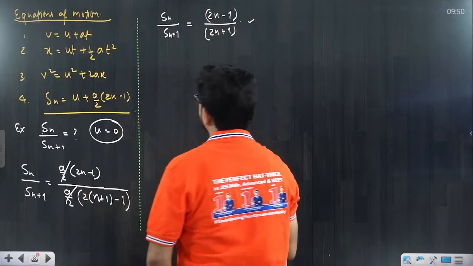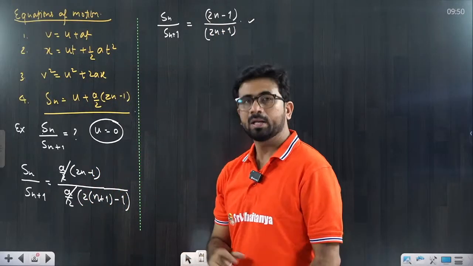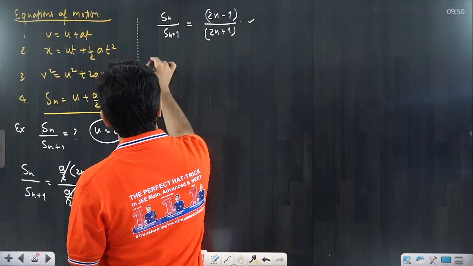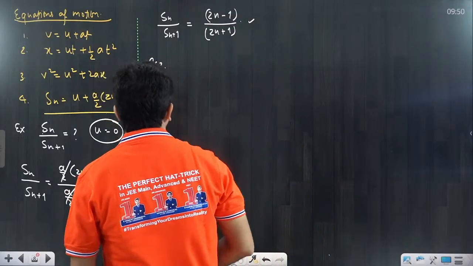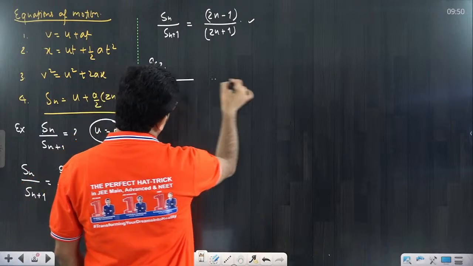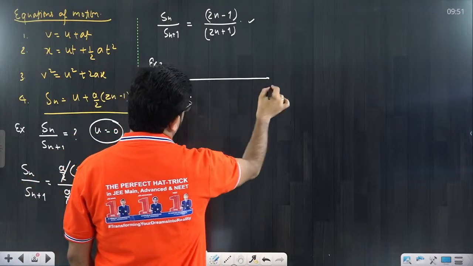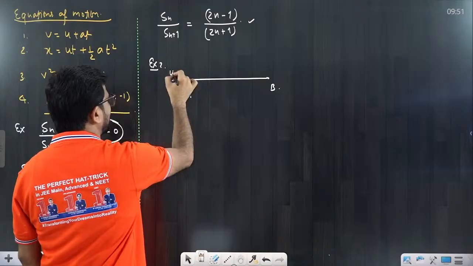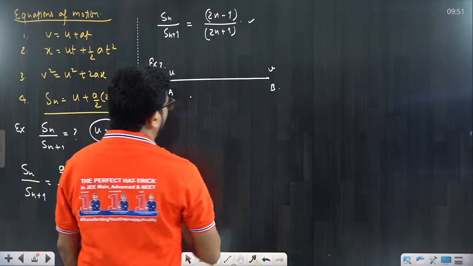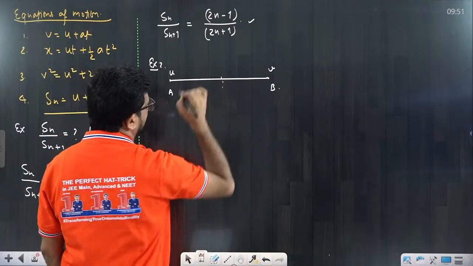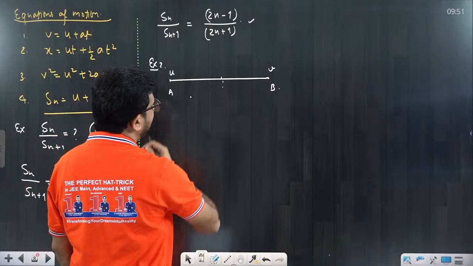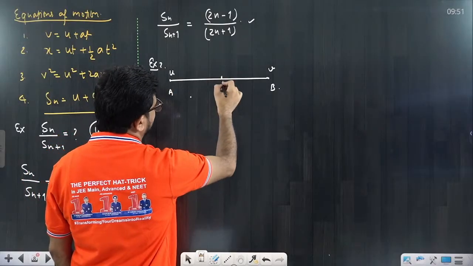It's one question that you have to understand. I'll discuss some more problems. Example 2: suppose they are asking, a particle starts from A to B, with initial velocity u and final velocity v, and they are saying here to find, very simple, the midpoint.